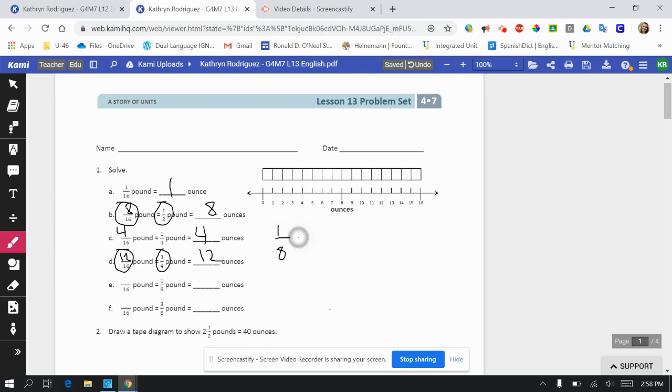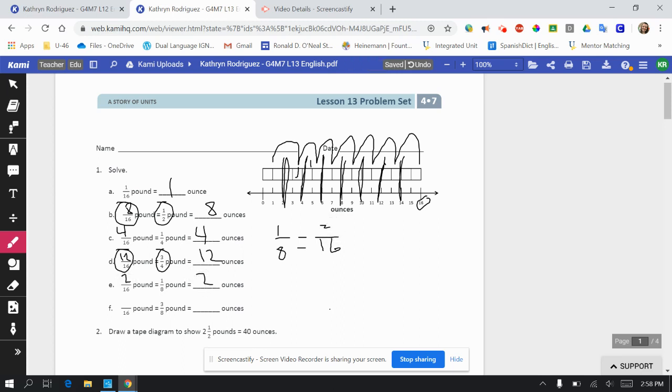1/8 of a pound. So now I'm looking at eighths. So with 16, that would be divided by 2. So groups of 2. Because 16 divided by 8 equals 2. So here I have 1 group, 2, 3, 4, 5, 6, 7, 8 groups of 2. So 8 groups of 2, 2/16. If that didn't make sense to you, remember you can always rely on equivalent fractions. 8 times 2 equals 16. I do that to the top as well. That'll work, folks.